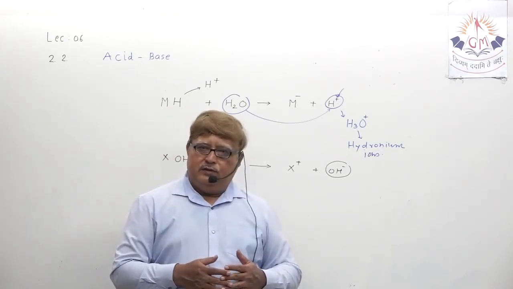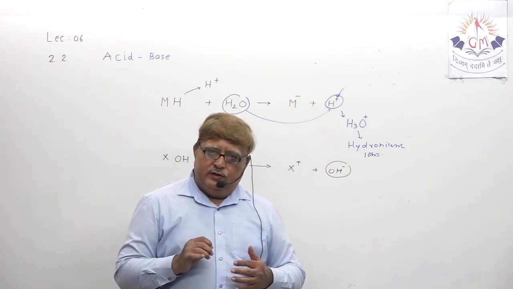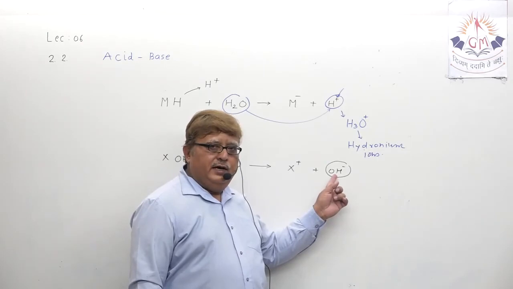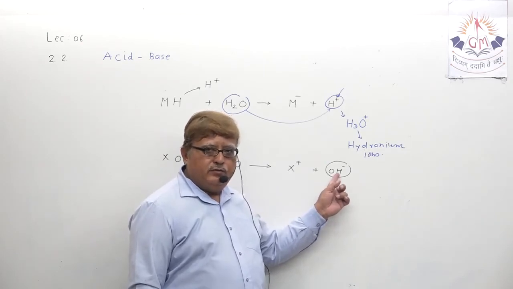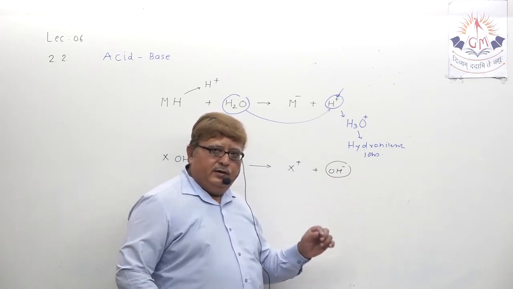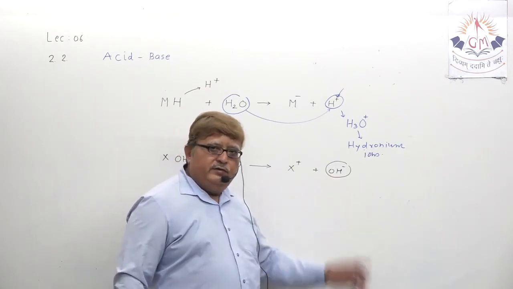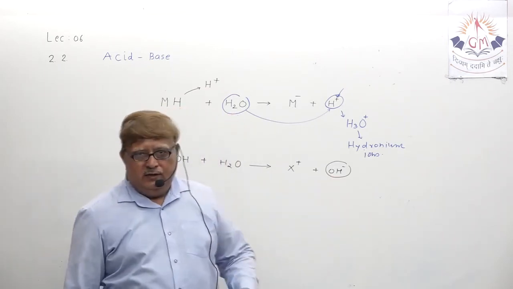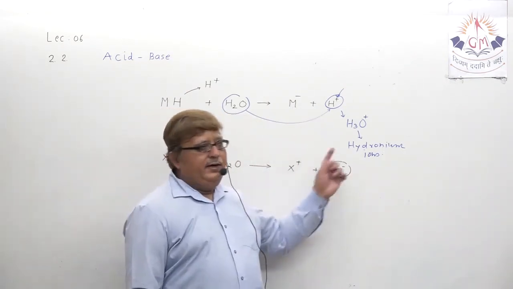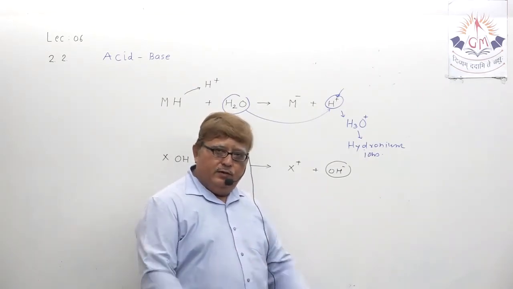In case of base, there is no question, because the hydroxide ion OH minus can stand independently because it is already a diatomic ion. You know, na? You understood in 9th standard. You remember monoatomic, diatomic, polyatomic ion. So this is a diatomic ion. So it is able to stand and exist independently, but not hydrogen ion. So hydrogen ion will always combine with a water molecule and form hydronium ion.